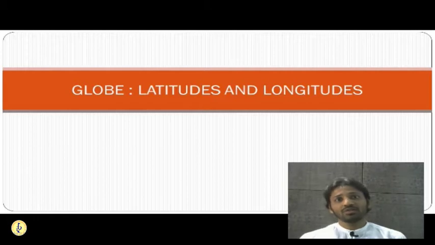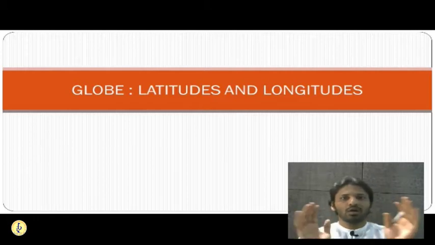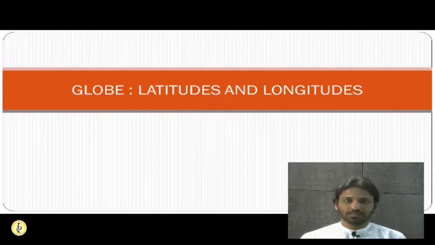geographers have come up with imaginary lines which are drawn on the surface of the Earth. They are known as latitudes and longitudes. This is a very simple concept and is given in a much simpler manner in the 6th standard NCERT. These chapters that we are going to see will come again and again in each and every class. So we will see the next level of this chapter in each class as we proceed further. Let us understand what latitude and longitude are, as given in the 6th standard NCERT.